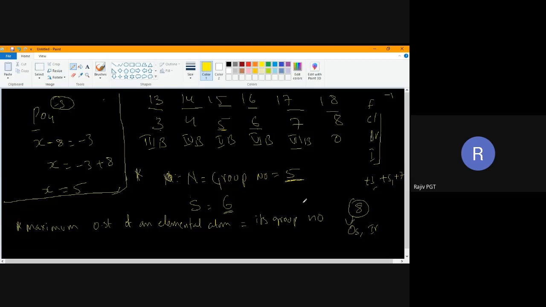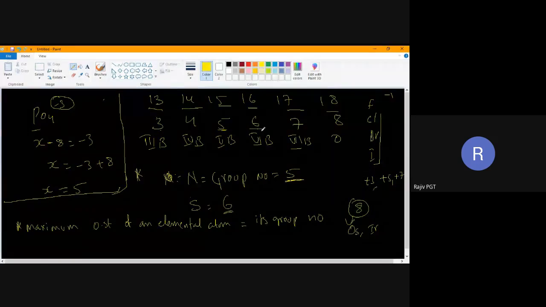Sir, can we predict the maximum oxidation state by using 13, 14, 15, 16? Yes, that also I'll give. This is one method. I will also give how to calculate the maximum oxidation state by using these numbers 13, 14 also. I'll explain in the next point. Clear, children?